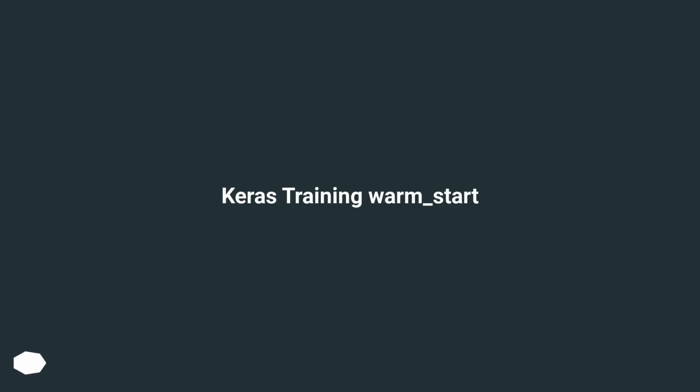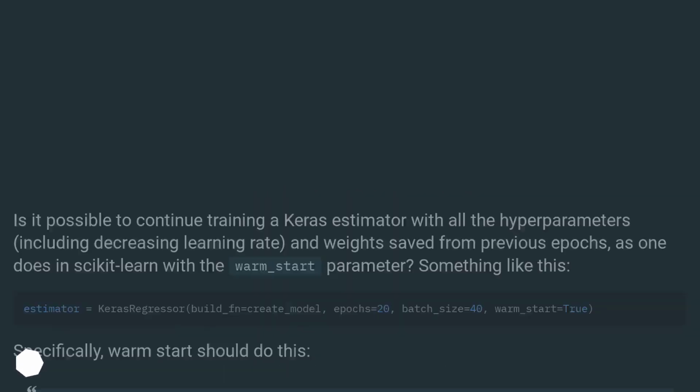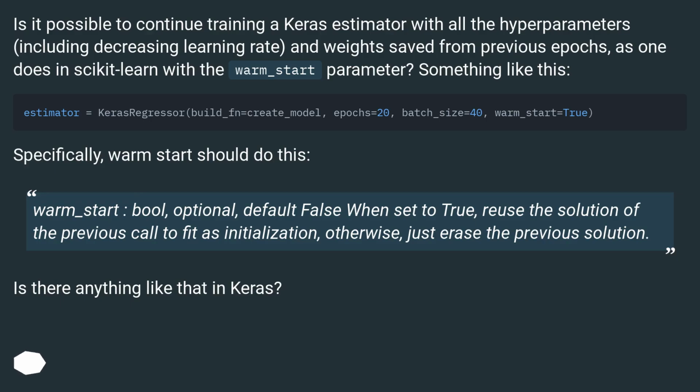Keras Training warm_start. Is it possible to continue training a Keras estimator with all the hyperparameters, including decreasing learning rate, and weight saved from previous epochs, as one does in scikit-learn with the warm_start parameter? Something like this. Specifically, warm start should do this.